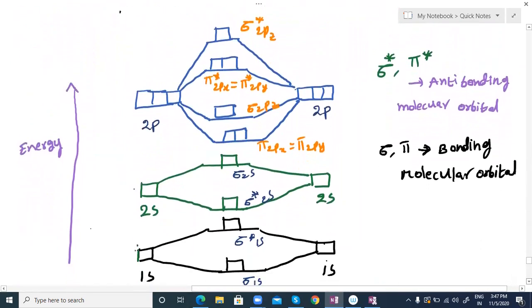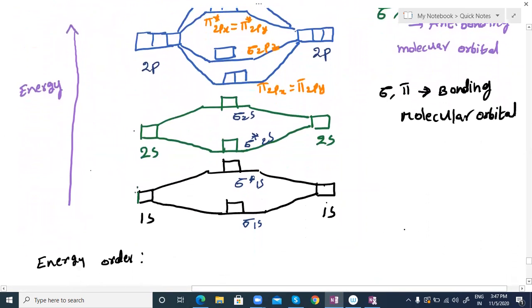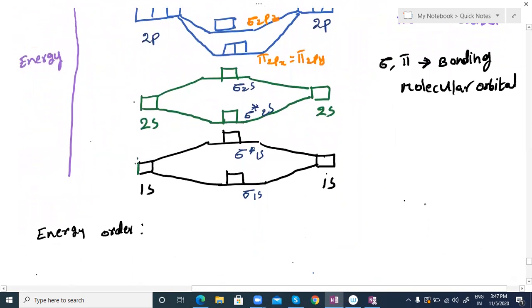We already know that when any two orbitals intermix, we get one bonding orbital and the other one is an anti-bonding orbital. Suppose two orbitals are intermixing here. One is the bonding orbital, which has less energy compared to the atomic orbitals. The other one is the anti-bonding orbital. So these are the energy profile diagrams. Which one has less energy?